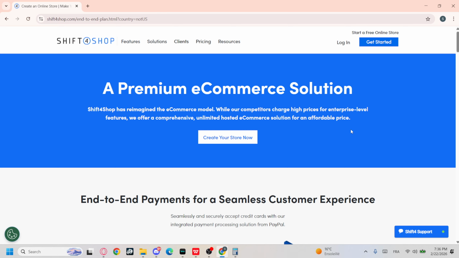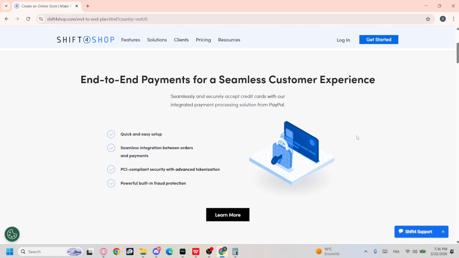In today's video I'm going to show you how to fix products not showing in Shift4Shop. So if your products are not showing in Shift4Shop, it usually means there is a configuration, visibility or caching issue in your store. To fix that issue, you'll first need to check the product status.